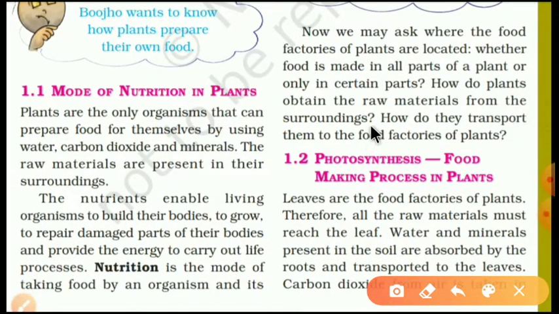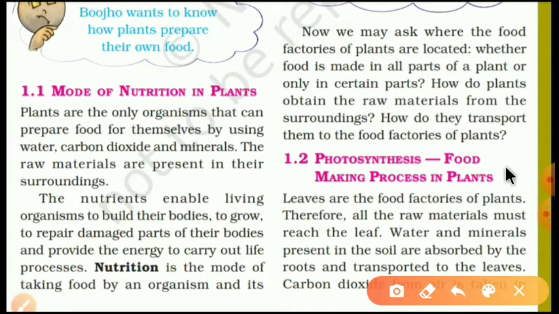And second thing, how do the plants obtain the raw material from the surroundings? That is another question. And second thing, how do they transport them to the food factories of plants? So total 3 questions. Where is it making the food?